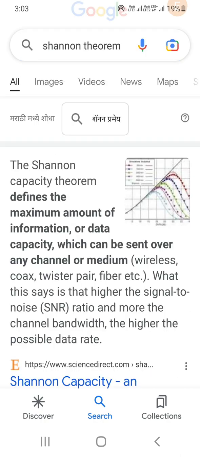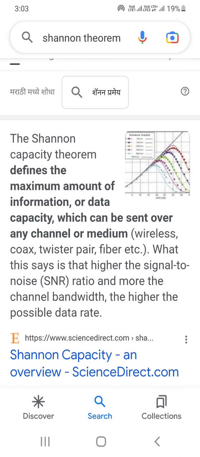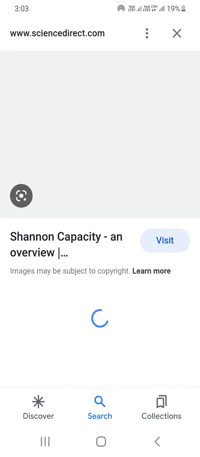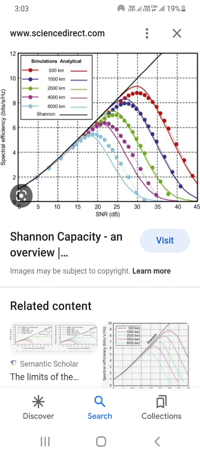So what is the Shannon theorem? The Shannon capacity theorem defines the maximum amount of information, or data capacity, which can be sent over a channel or medium, such as wireless or twisted pair. What this says is that the higher the signal to noise ratio, the more the channel bandwidth and the higher the possible data rate. In this graph, you can see clearly the signal to noise ratio in decibels and the simulation and analytical results.